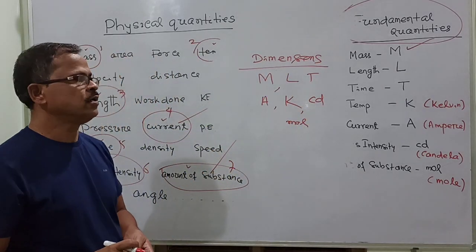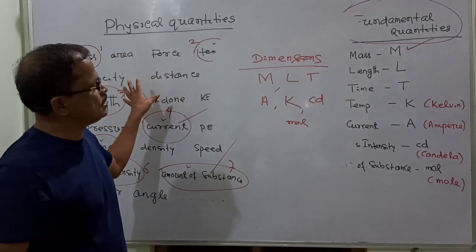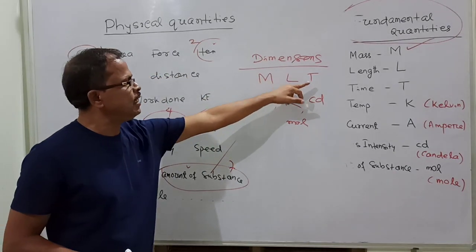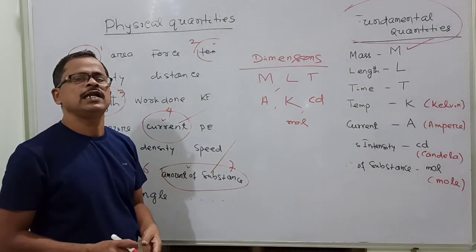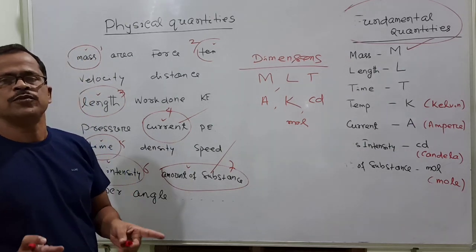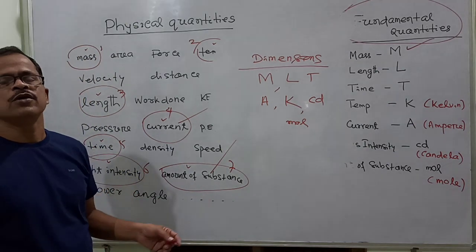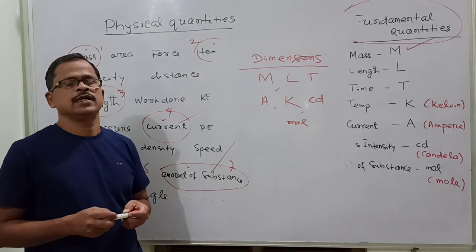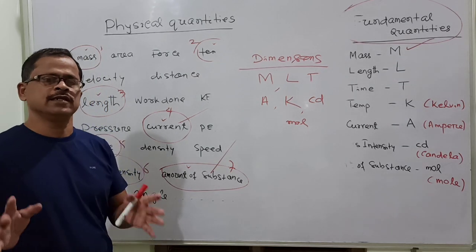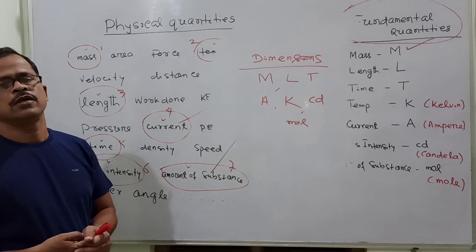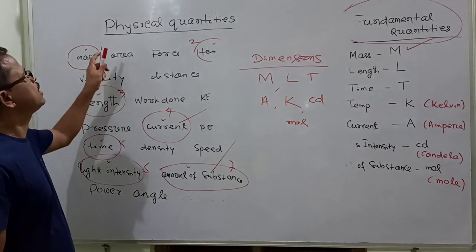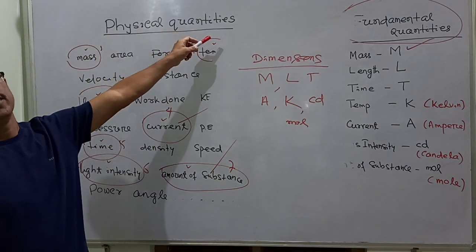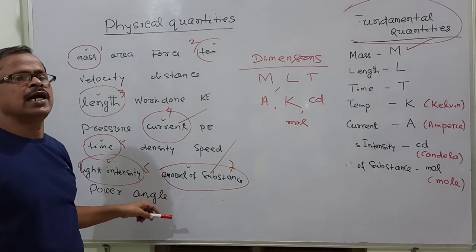Describing all the derived quantities in terms of M, L, T and so on is called the dimensional formula of that quantity. Very simple. So when you are discussing a topic or a measurement or a science, you need some quantities, and these quantities are called physical quantities. All physical quantities are not the same.